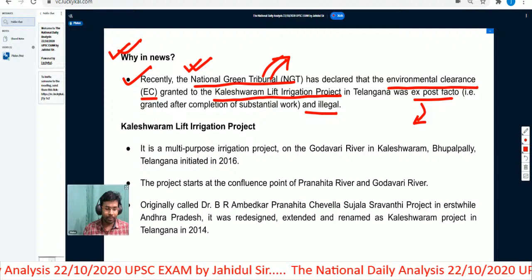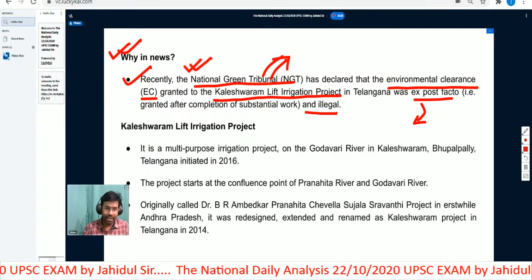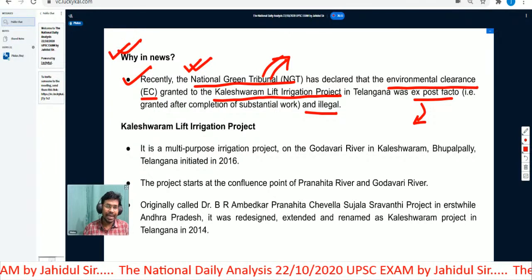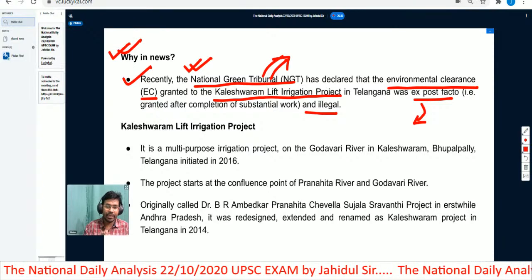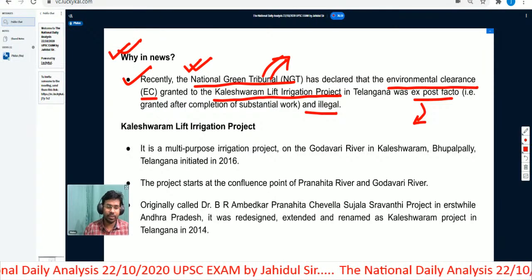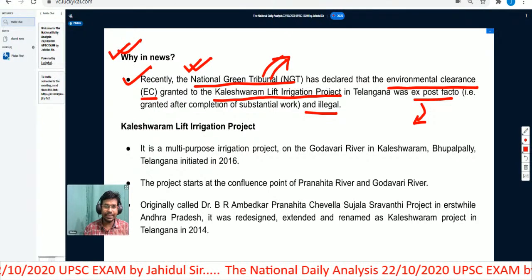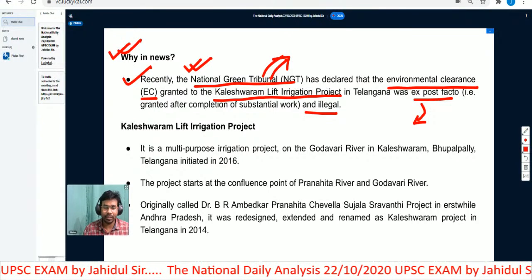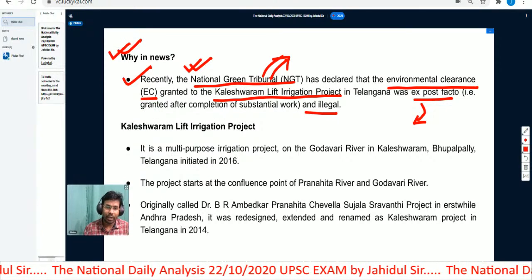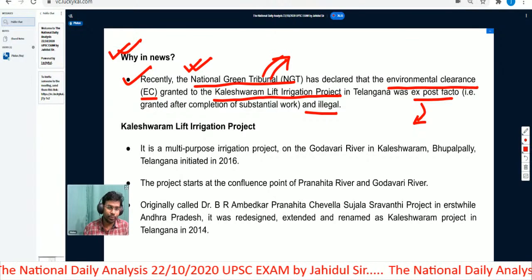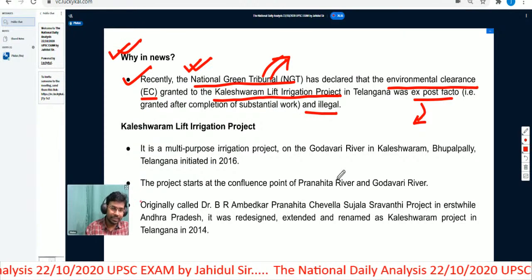But recently the Government of India came up with a new notification related to the Environment Protection Act in 2020 that allows for post facto environmental clearance after a substantial portion of the work is already done. So NGT has said they started work on the project long ago, and then in 2017 they gave the ex post facto clearance, and that's why it is illegal. That was the stand of the National Green Tribunal.